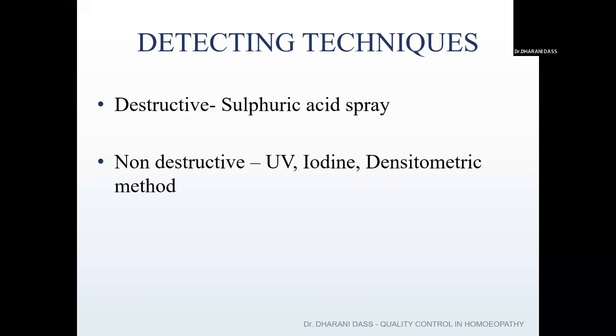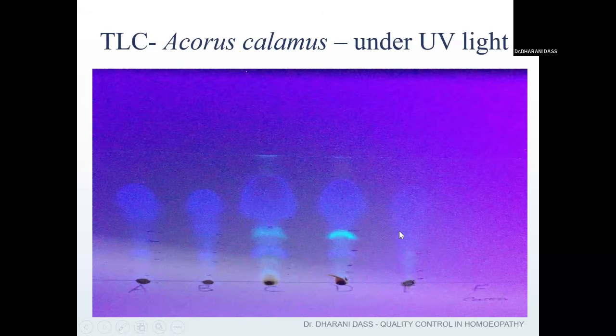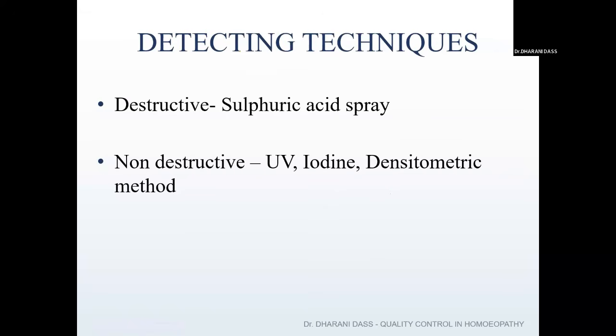For example, if you want to keep it in a normal chamber, you can visualize it in a UV chamber or you can visualize it in an iodine chamber. That is possible because those are non-destructive methods. But once any strong acid has been sprayed over the sheet, it will get destroyed. So it can't be viewed with some other visualizing agent. That is not possible.